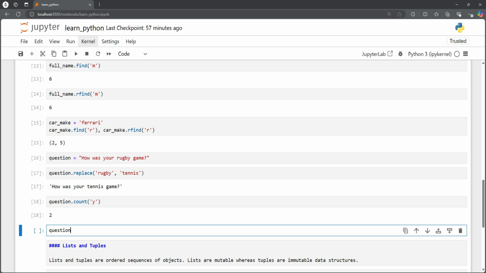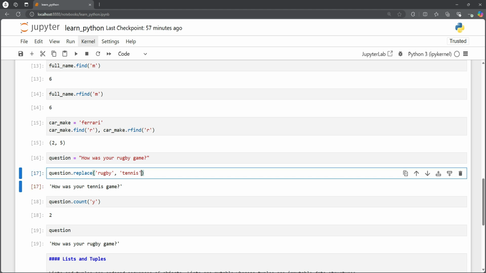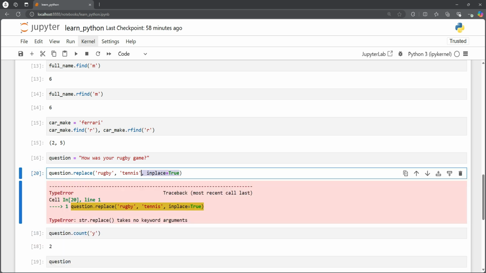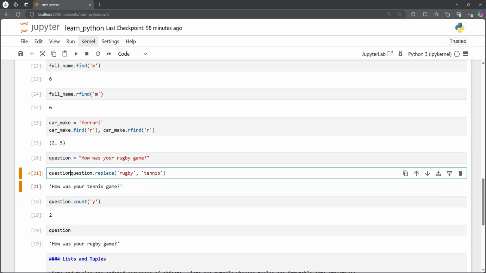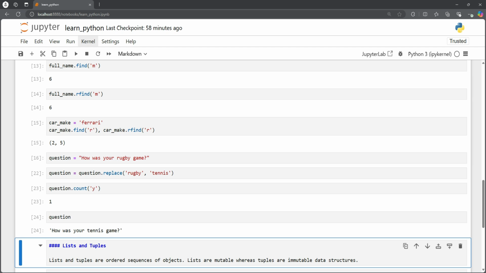If we want to check which question we have, we still have, how was your rugby game. And let's see if there is an option in place, true. Okay, so no in place. Okay, so we can write question, and this time counts of y are 1 and question has been changed.